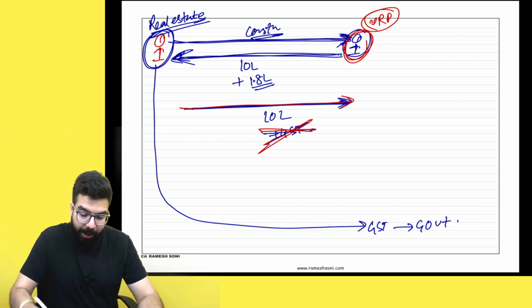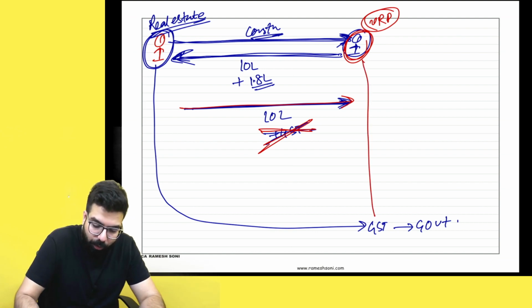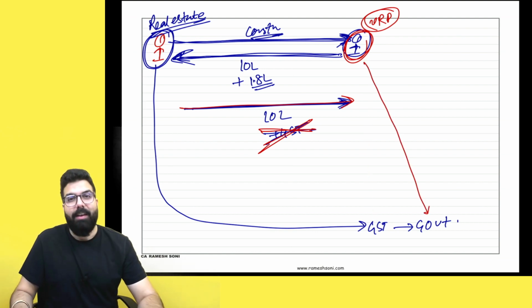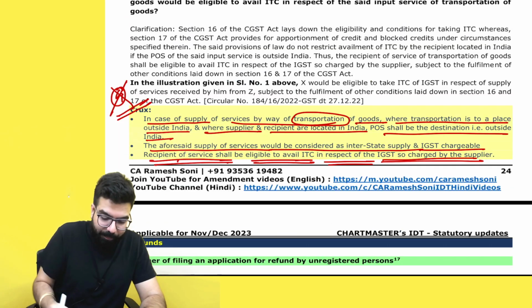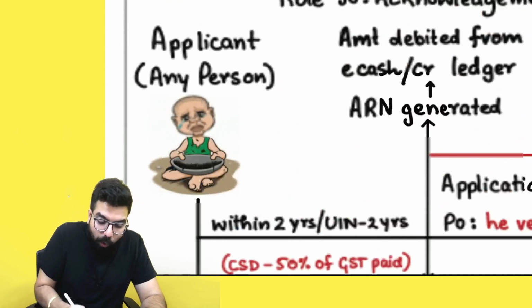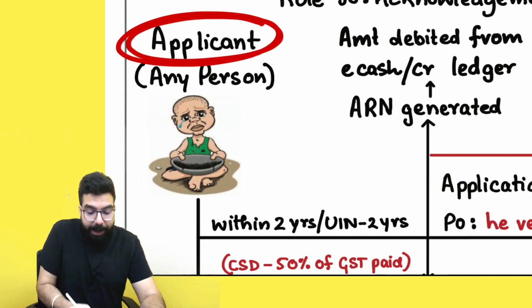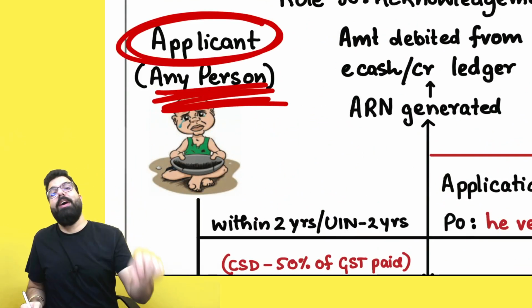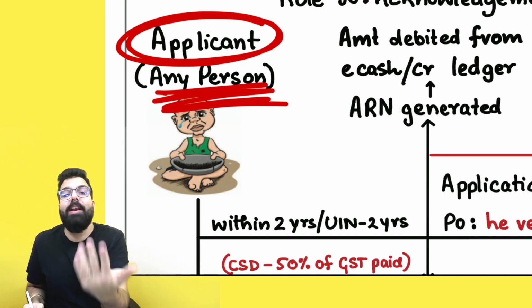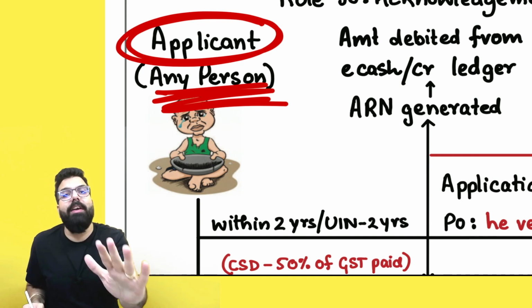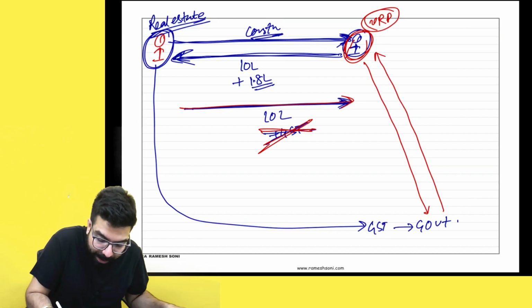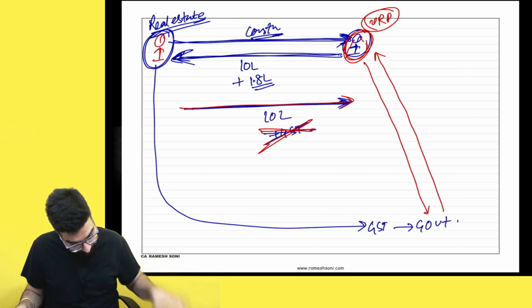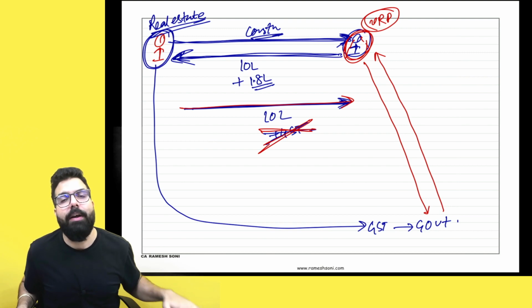So you know what? I can now make an application to the government and say, sir, please give my GST back, and I can take the GST back from the government. Because when you read this, who can apply for a refund? Any person can apply for refund, whether registered or unregistered. But the manner of filing a refund for an unregistered person was not given in the law, and hence unregistered persons were crying, saying, sir, how to take the refund? And now the government has notified the manner of claiming refund by an unregistered person.